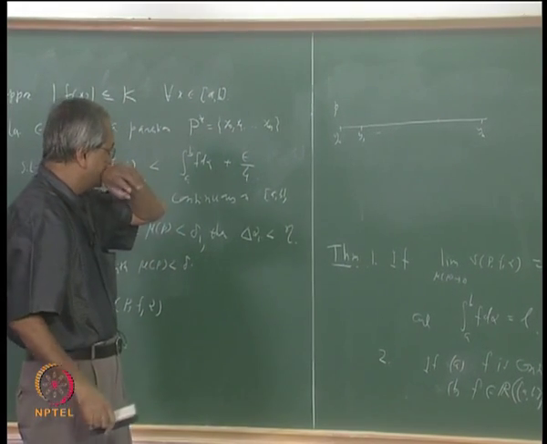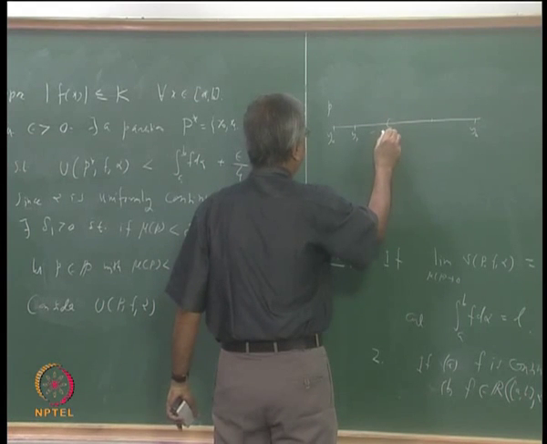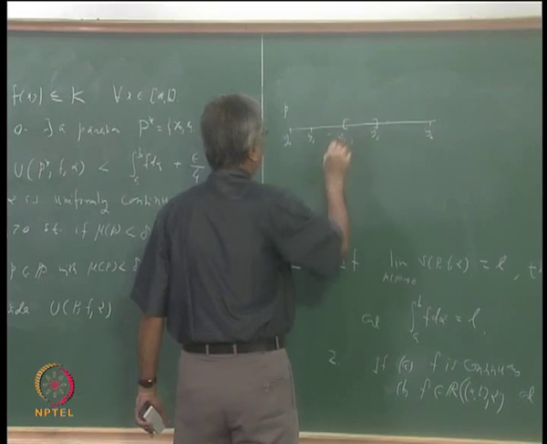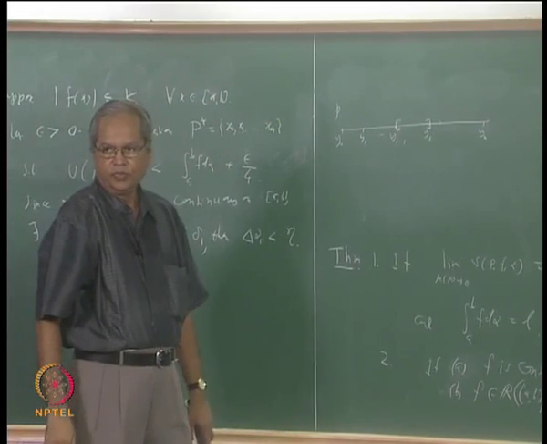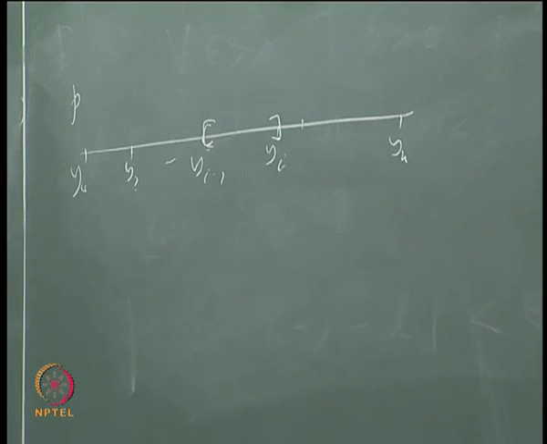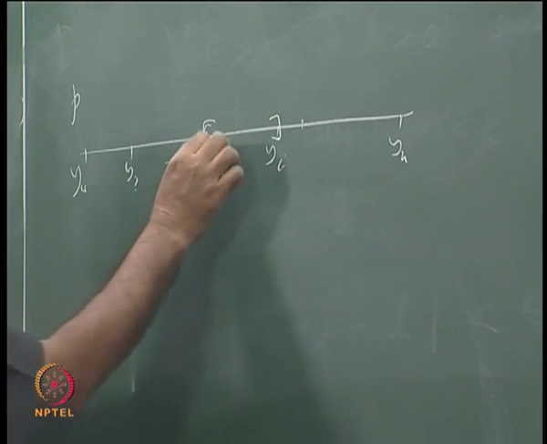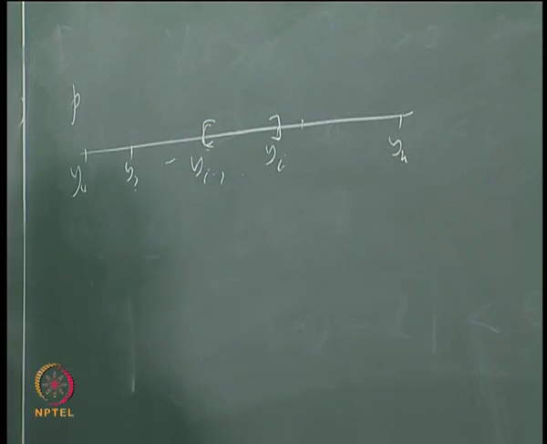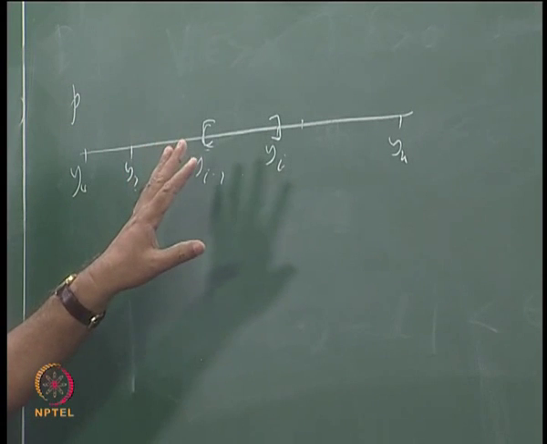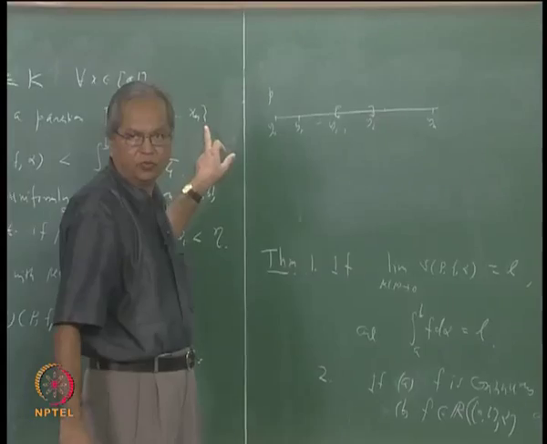Now what is the idea here? There are two possibilities. Suppose you take any interval, say yi minus 1 to yi. This interval may contain one of the xj as an interior point. That is one possibility, that is, yi minus 1 to yi may contain one of the xj's. What is the other possibility? That yi minus 1 to yi may not contain any of the points xj.